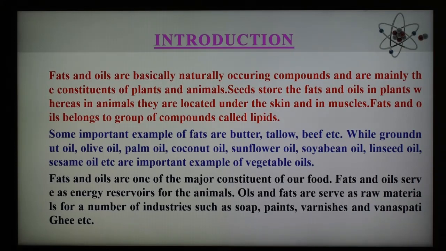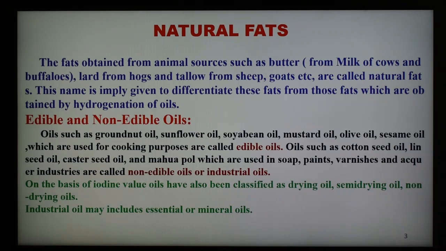So this is what is meant by fats and oil. Now natural fat is also there. So what are natural fats? We can say that fat which is obtained from animal sources, such as butter, that is from the milk of cow and buffaloes, lard from hogs, and tallow from sheep, goat, etc., are called natural fats. This name is given to differentiate these fats from those fats which are obtained by the hydrogenation of oil.